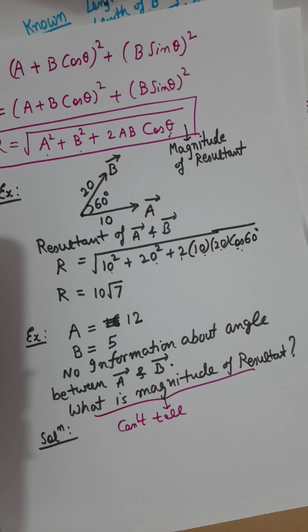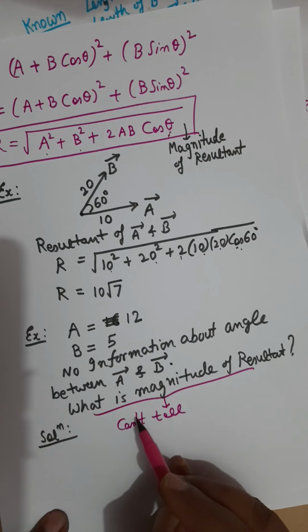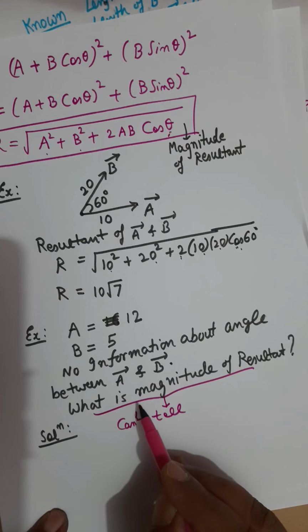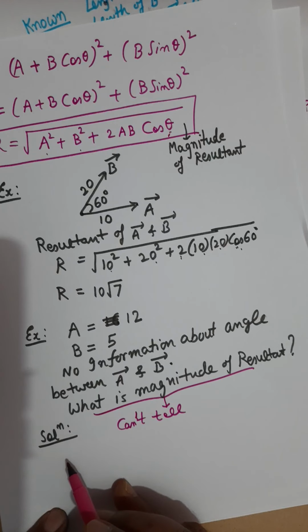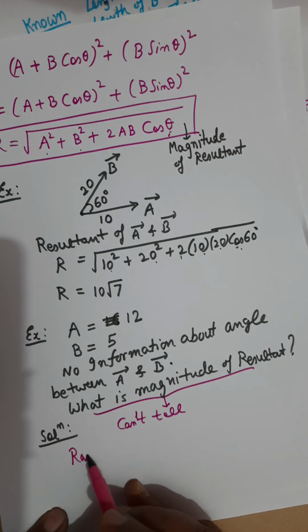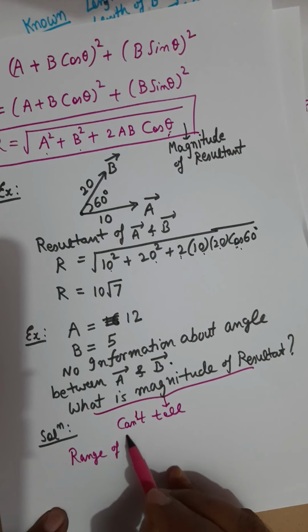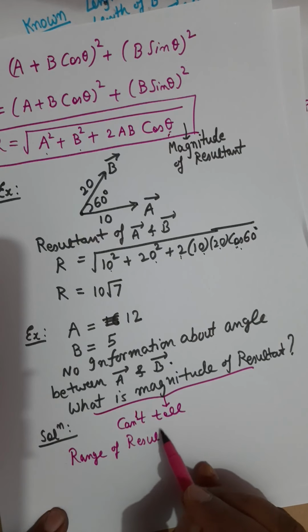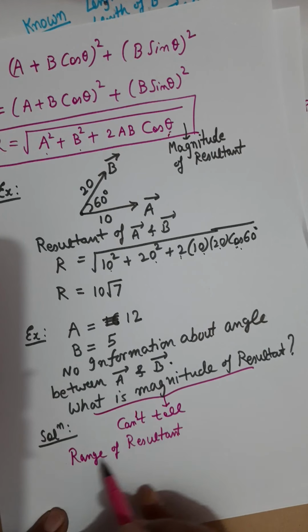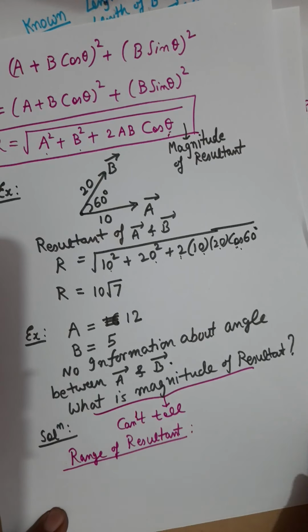But one thing which we can tell in this problem is the range of resultant. You cannot tell what is the exact value of resultant, but you can tell one thing: what is the range of resultant? And how can we tell the range of resultant? It is as follows.